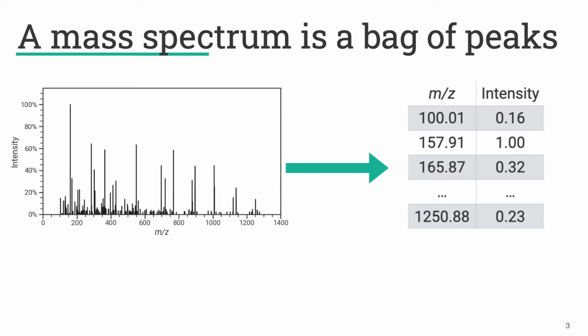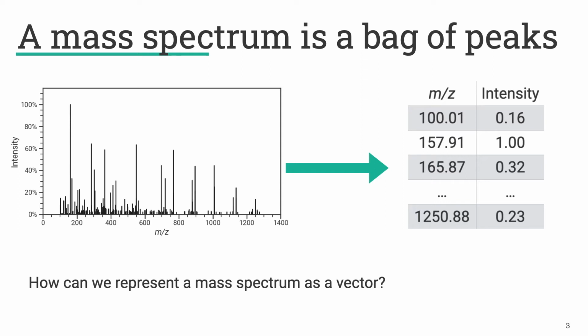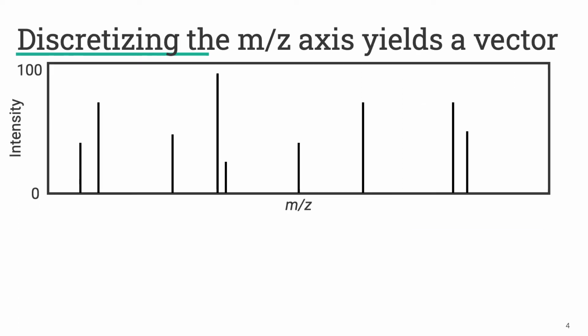And so this bag of peak structure is not one that lends itself to being easy to use for computational tasks. In fact, most machine learning methods will require that a mass spectrum is in the form of a vector. So that begs the question of how can we represent a mass spectrum as a vector? One common way to accomplish this is to discretize the mass axis to yield a vector. So here I have an example mass spectrum, and what we can do is define a bin size in which to bin the mass axis.